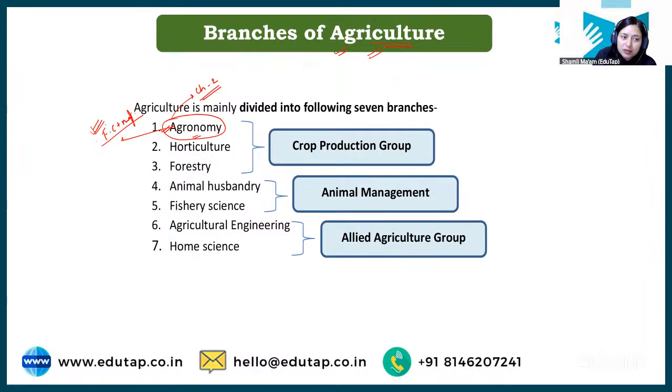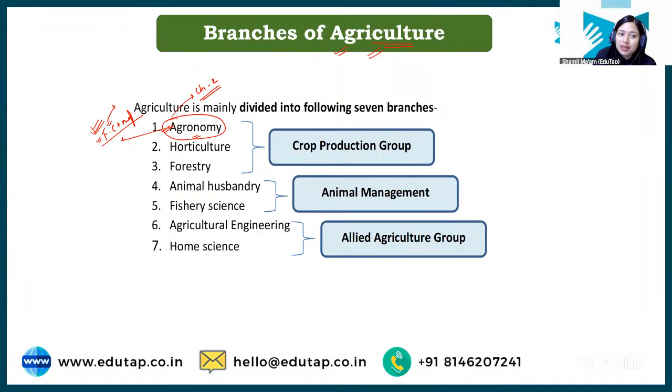Now, what is this field crop, right? Students, you might have seen that we have crops like rice, wheat, maize, barley, pulses, grams, groundnut, soybean, cotton. These kinds of crops come under field crops, right?